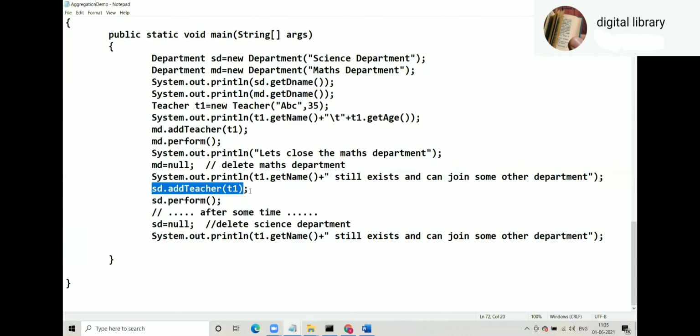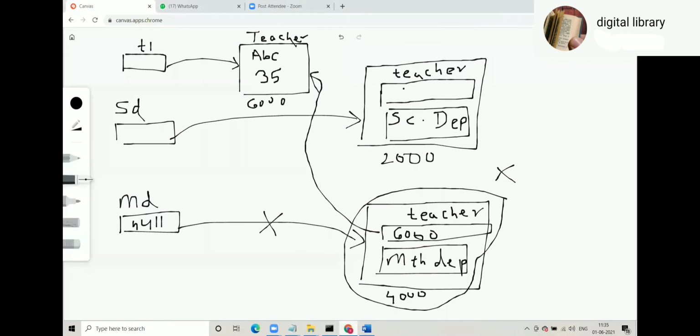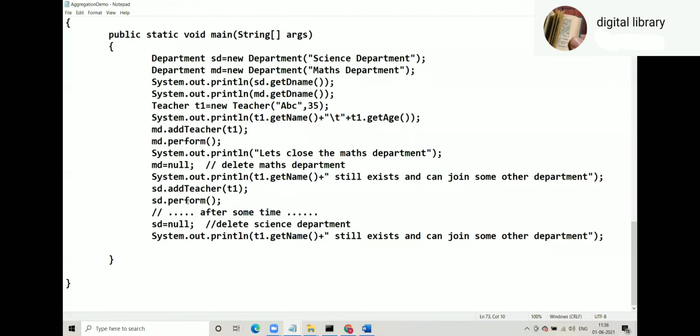Now SD.addTeacher(T1). Since the maths department has been closed, we would like to add the same teacher to the science department. So what is going to happen in the diagram? This teacher inside the science department will refer to that teacher. Science department.perform. So once again, who actually works? That teacher works.